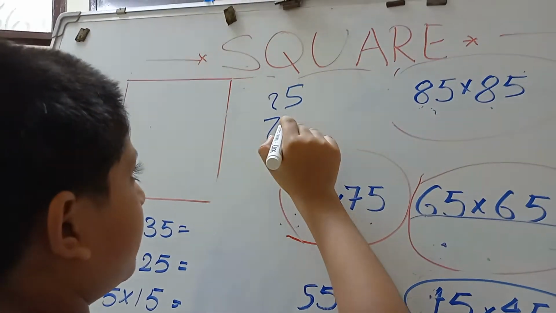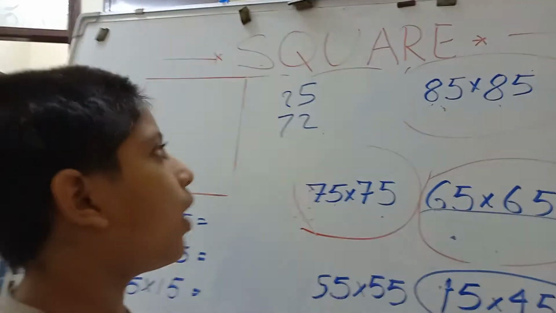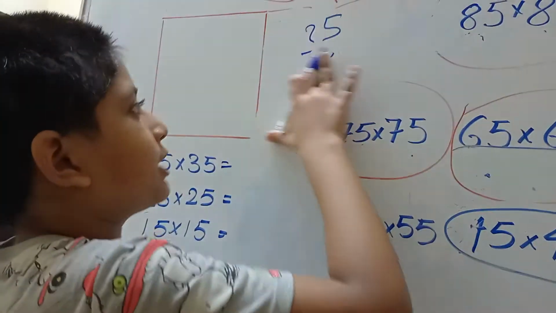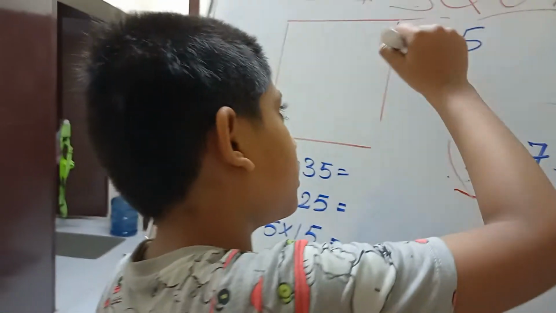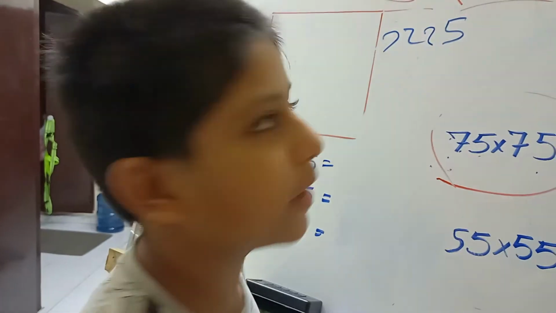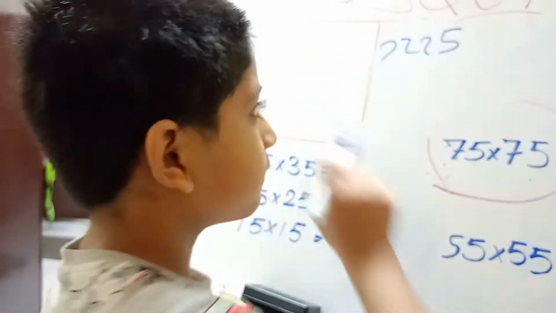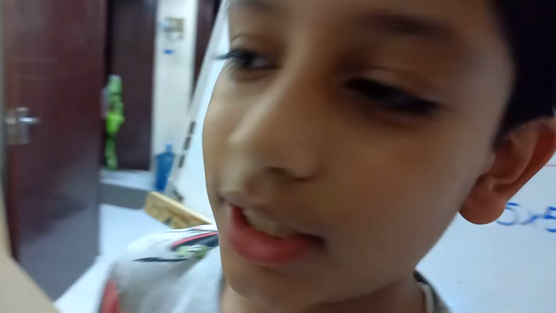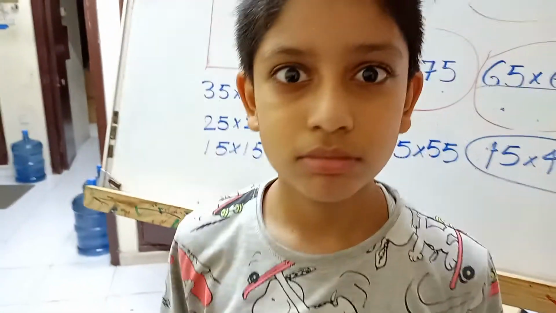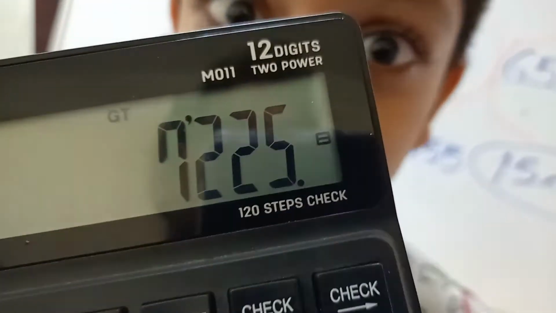25 and 72. Now what I do is just shift the places. There you go, you get the answer. Can you calculate it and see if the calculator is right? Already checked. Calculator is working good.